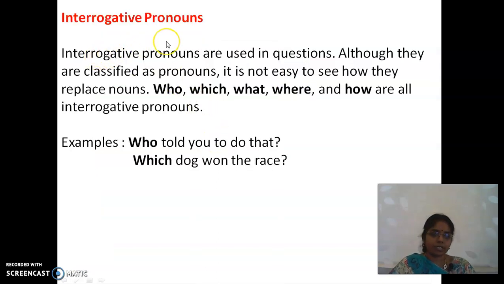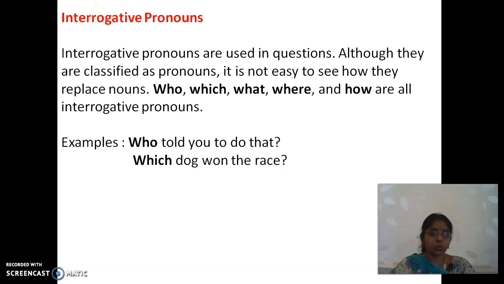Then interrogative. The word itself says it is a question word. Right? Interrogative pronouns are used in questions. Although they are classified as pronouns, it is not easy to say how they replace a noun.